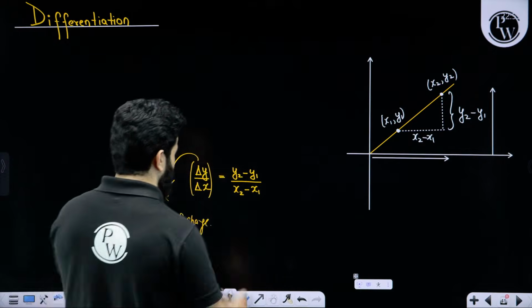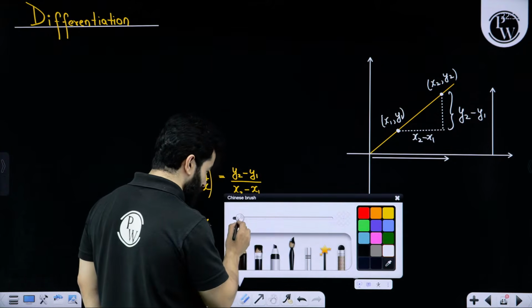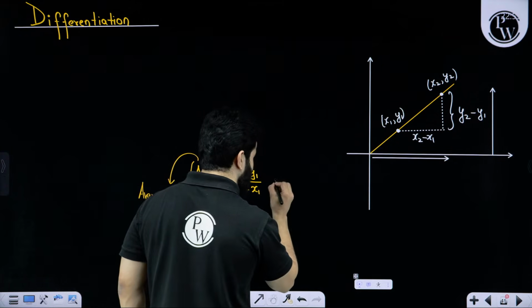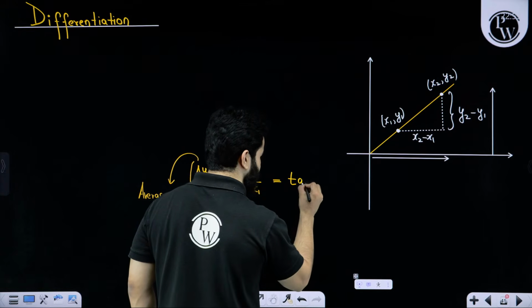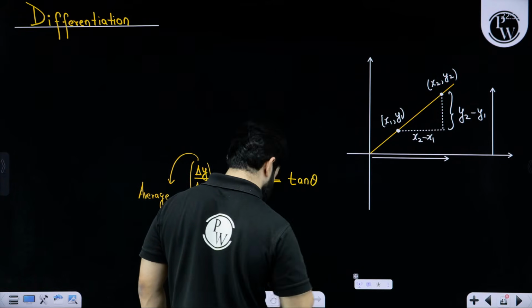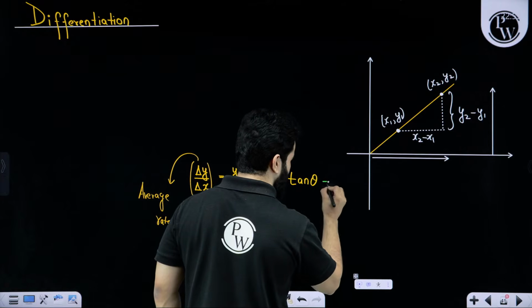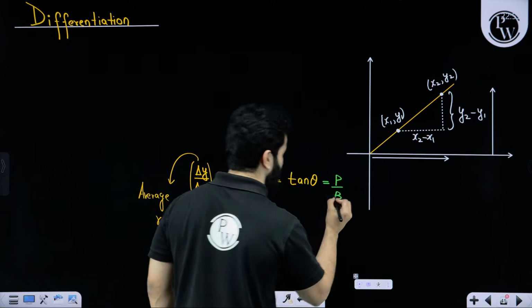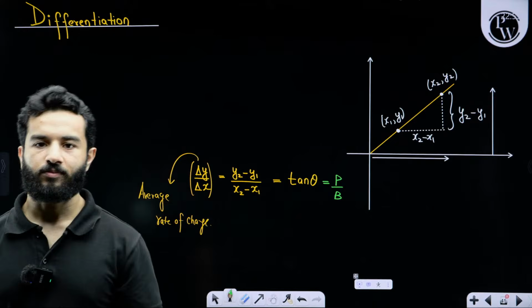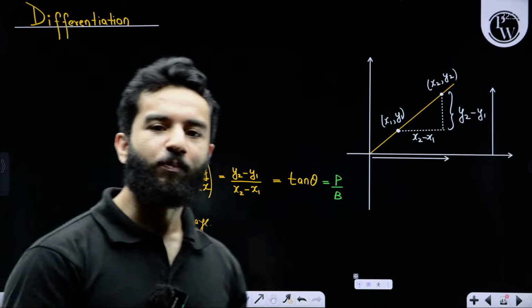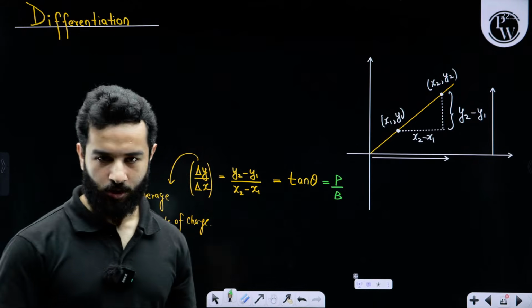So y2 minus y1 divided by x2 minus x1 can also be written as tan theta, because tan theta is nothing but perpendicular upon base. Tan theta is very important for us. We are going to use it a lot.